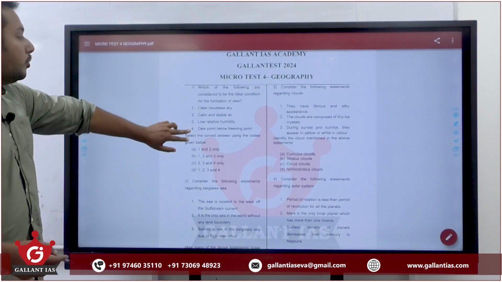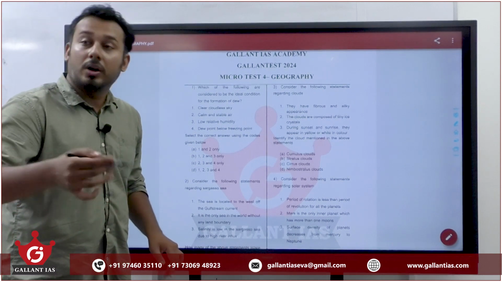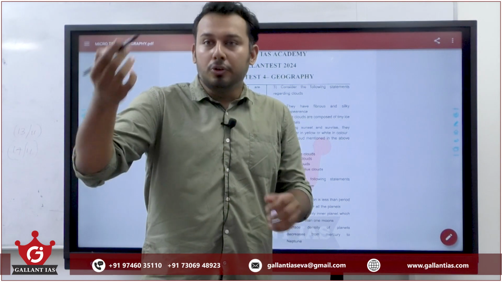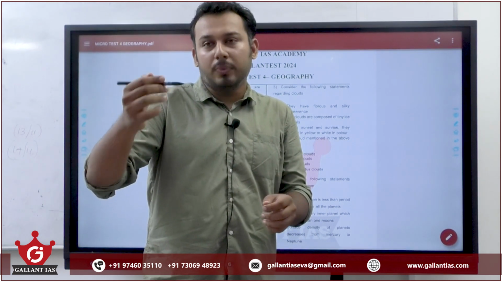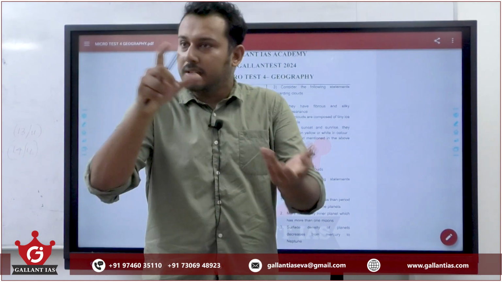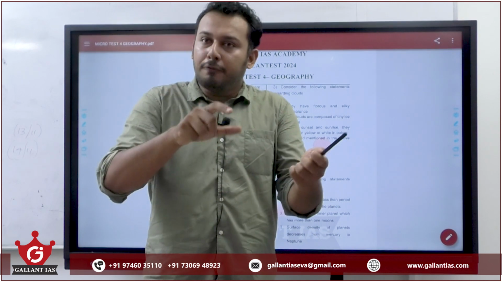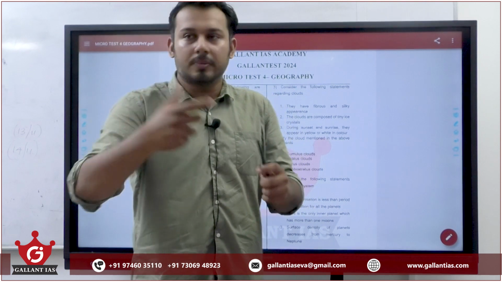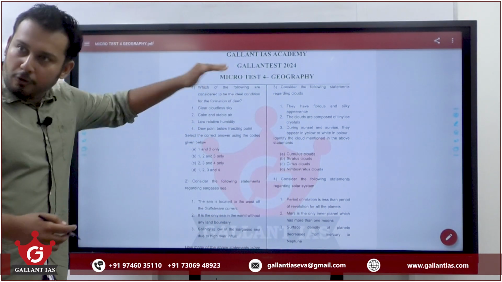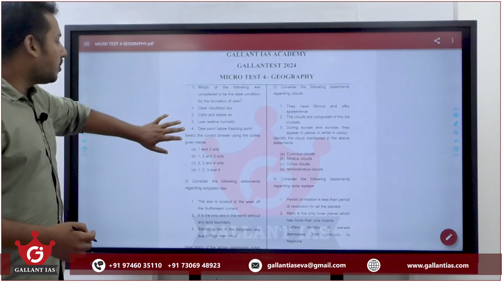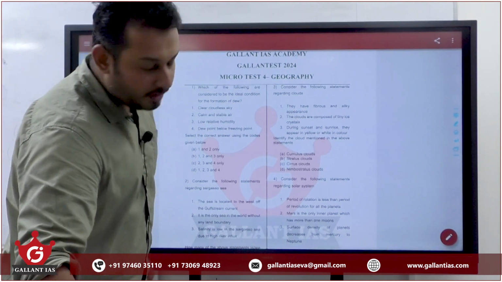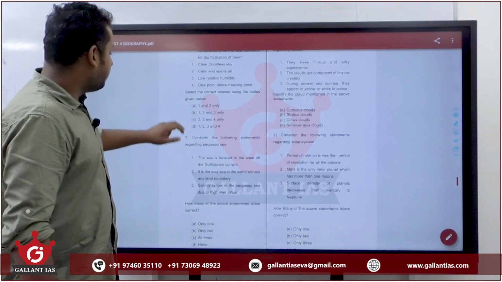Look at option 4, dew point below freezing point. What is freezing point? Where water turns into ice. The dew point is the temperature at which water vapor turns into water droplets. So if it is below freezing point, it will straight away change into ice. It won't form into water droplets. So the dew point should be above freezing point. So 3 and 4 are wrong. So the answer should be 1 and 2 only. The answer is A. Moving on to the second question.